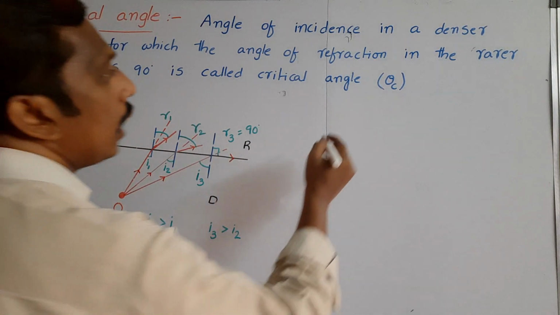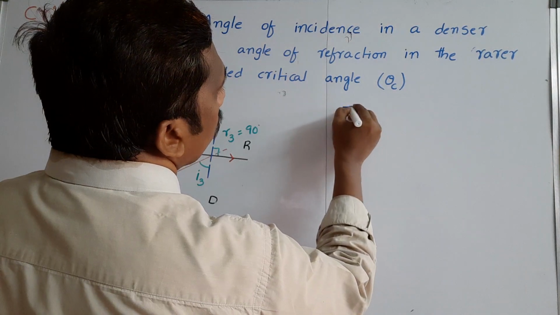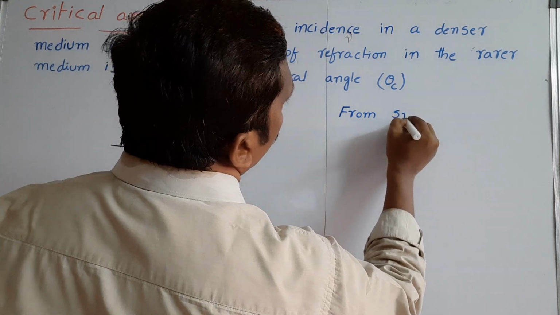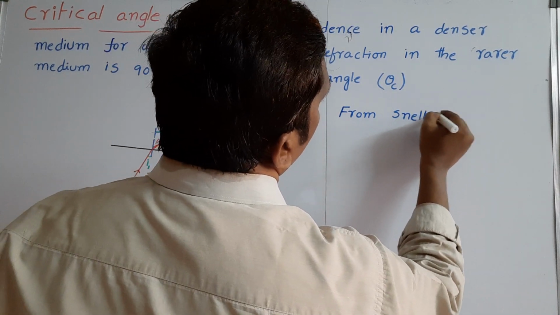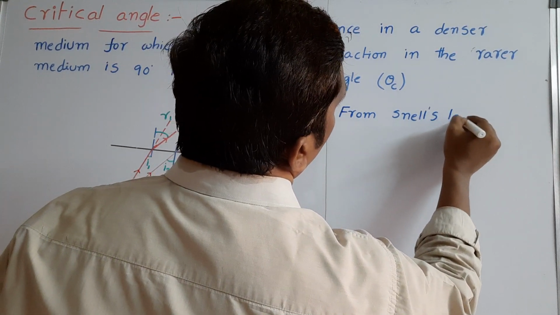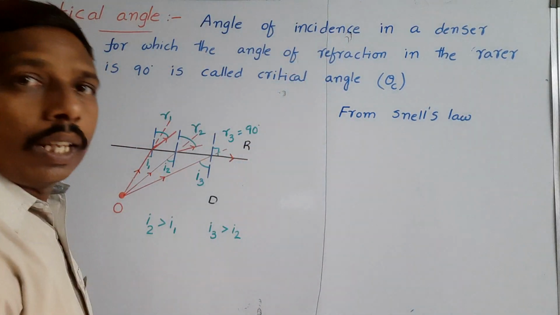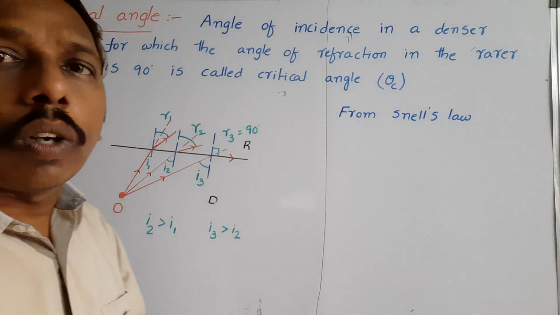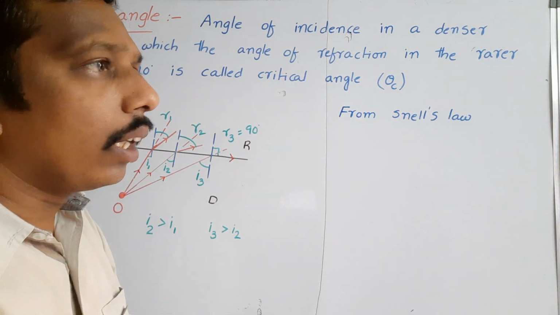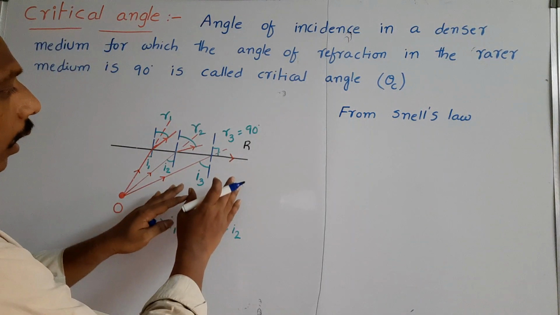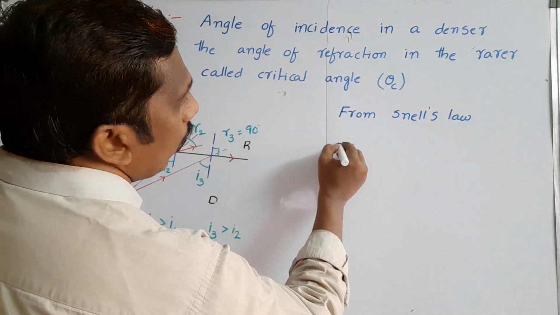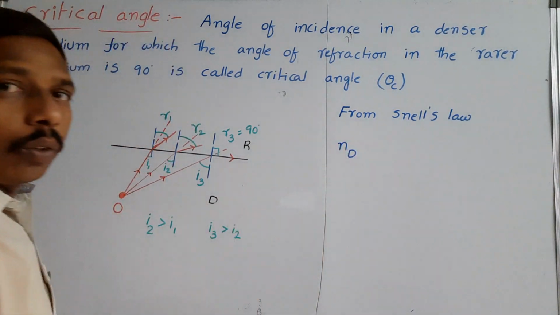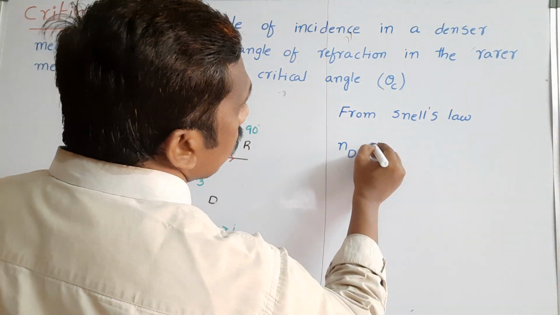According to Snell's law, what is Snell's law? The sine of the angle of incidence divided by the sine of the angle of refraction is constant for a given pair of media. From that we can write the refractive index of the medium. So here, the refractive index of the denser medium into the sine of the angle of incidence.